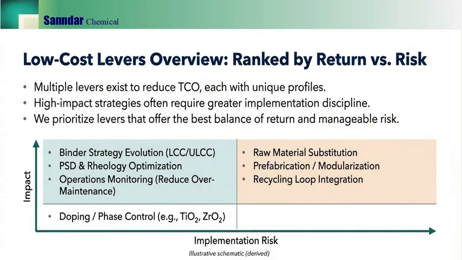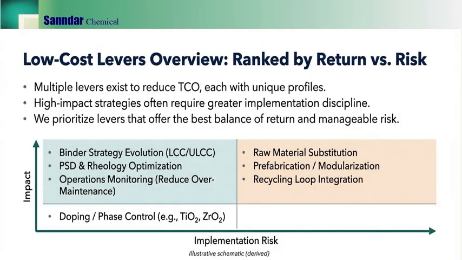This slide gives a portfolio view. Multiple levers reduce TCO, but they have different risk profiles. High-impact strategies often require greater implementation discipline. In the lower-risk, high-impact area, we typically start with binder strategy evolution, PSD, rheology optimization, and operations monitoring to reduce over-maintenance.